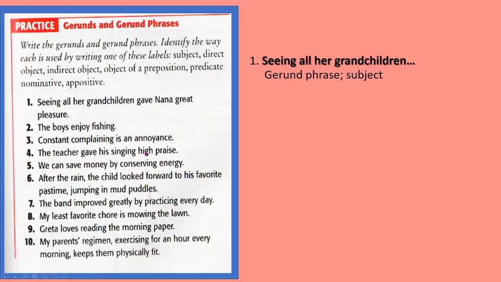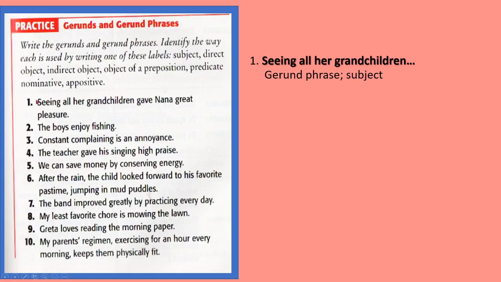Now the exercises, as always, I present the first one for you. Here, they're asking you to identify the way each one of the gerund and gerund phrases are used. We have subject, direct object, indirect object, object of a preposition, predicate nominative, etc. So here in the first one, I have seeing all her grandchildren gave Nana great pleasure. Seeing all her grandchildren. This is a gerund phrase and is a subject.